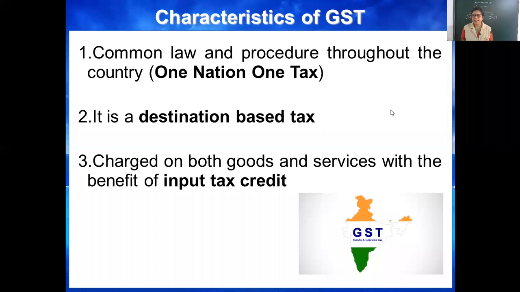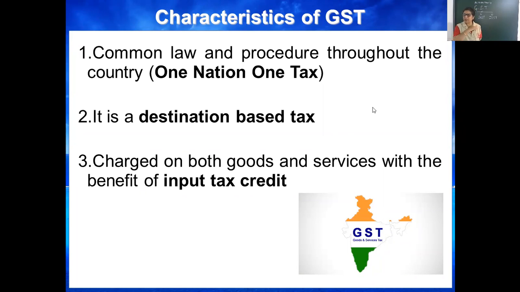Why? Because the government imposed taxes on the goods. In state, taxes are different. In central, taxes are different. So there are more chances of tax evasion. So what the present government did, they imposed one tax, one nation.